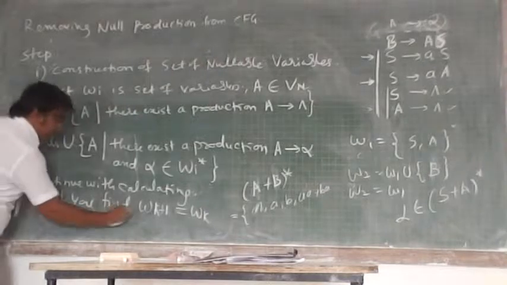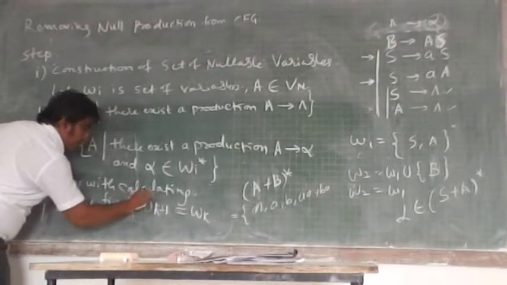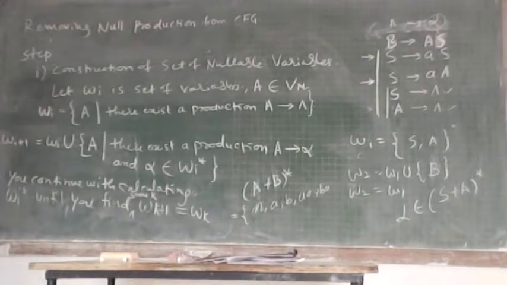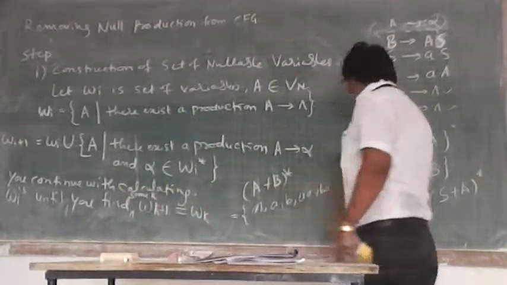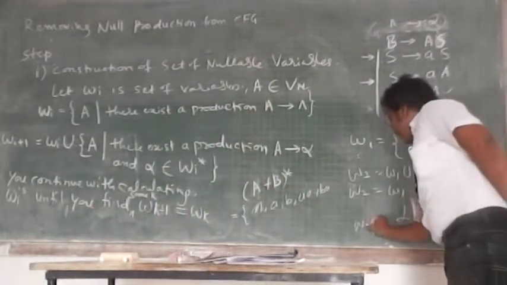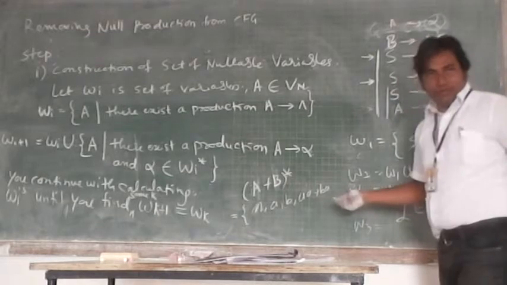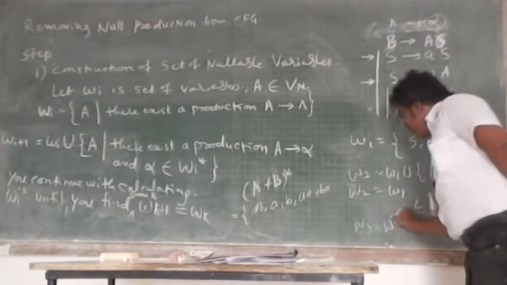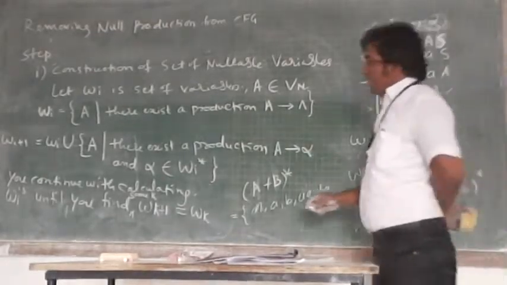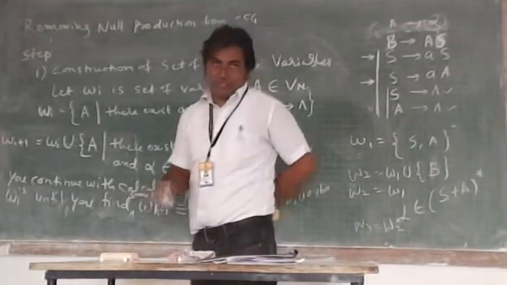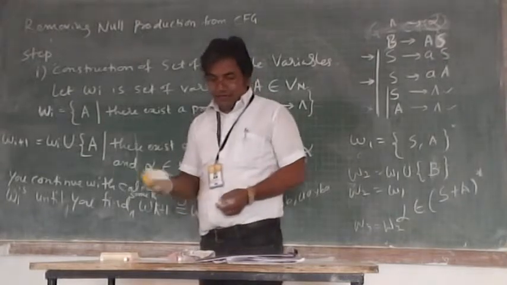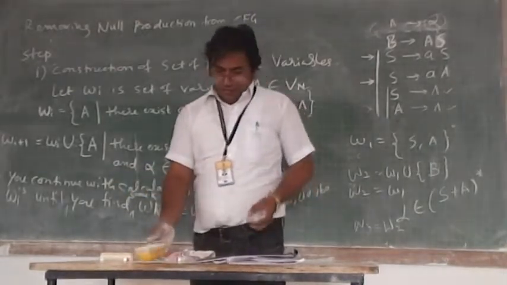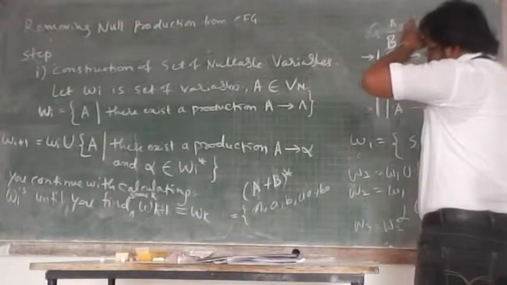Until you find some k where Wk plus 1 will be Wk. So after this step calculating W2, if you go for calculating W3, in that case W3 will be equivalent to W2. At that point of time you have to stop this procedure. Okay? And it is having a second step. Okay, fine.